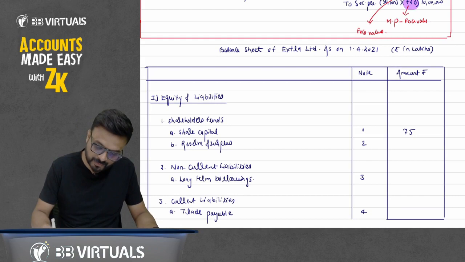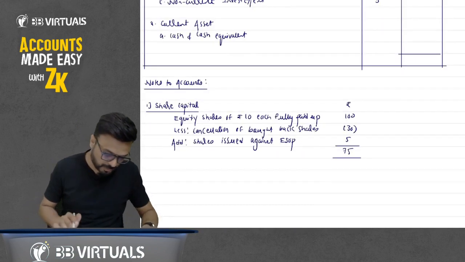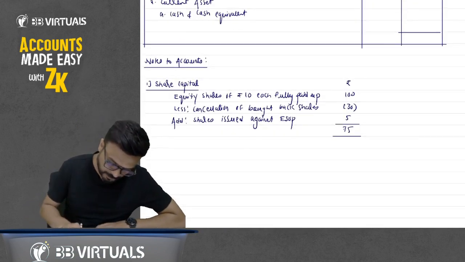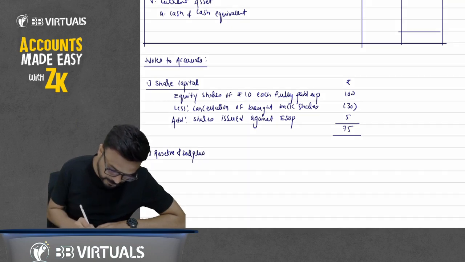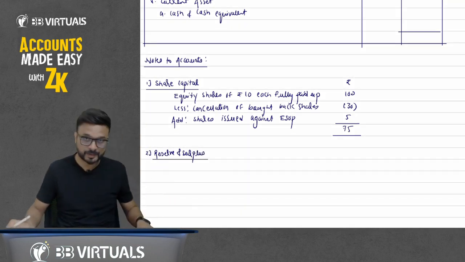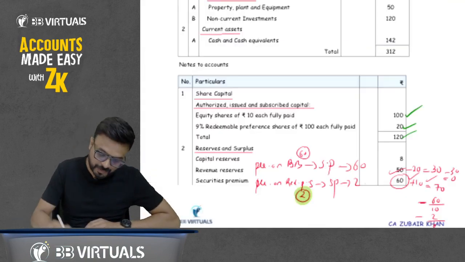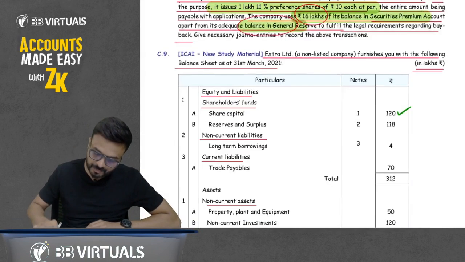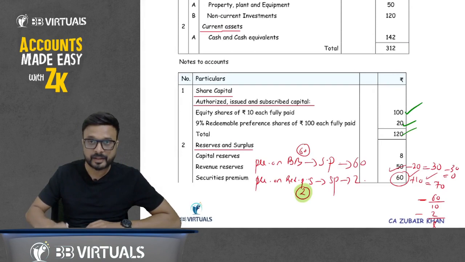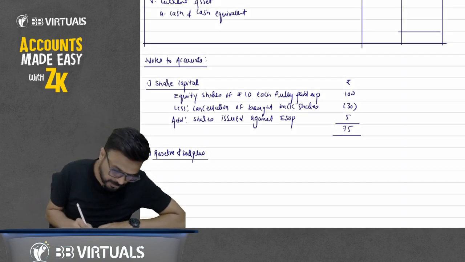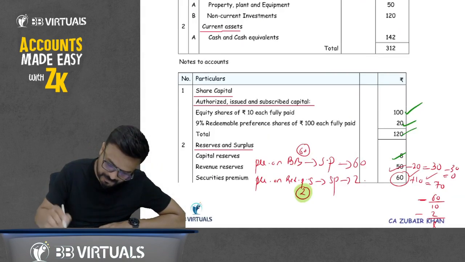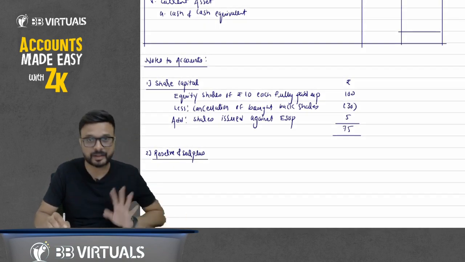Now I am coming to reserve and surplus. So write down notes to account number 2, reserve and surplus. Okay, reserve and surplus. First, how much we have in reserve and surplus? Total is 180. Detail in note number 2, that is capital reserve 8. So there is no change in capital, I guess. Yes, at the time of cancellation we have credited by 0.2.